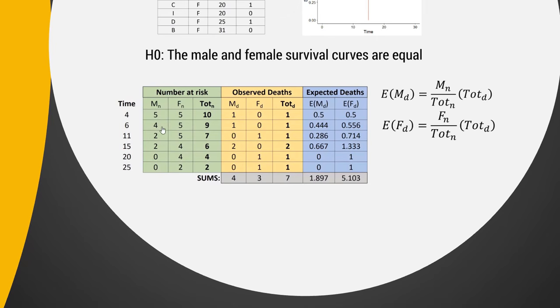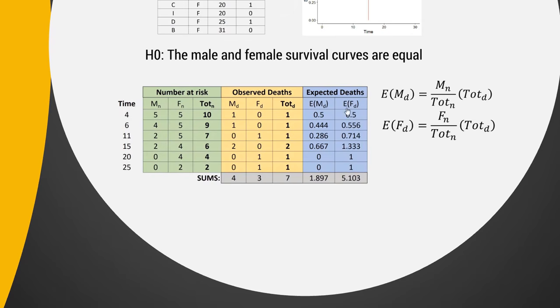At the second death, there's actually more females than males, right? There's 5 females at risk and 4 males at risk. So if you hear that a wombat died at period 6, your expectation should be higher around it being a female wombat than a male wombat. And of course, it turned out that, in fact, the male died again. By time period 11, you can see that the expectation has risen quite significantly for females because none of them have died yet, and the male population's dwindling. So that's how this works all the way through.